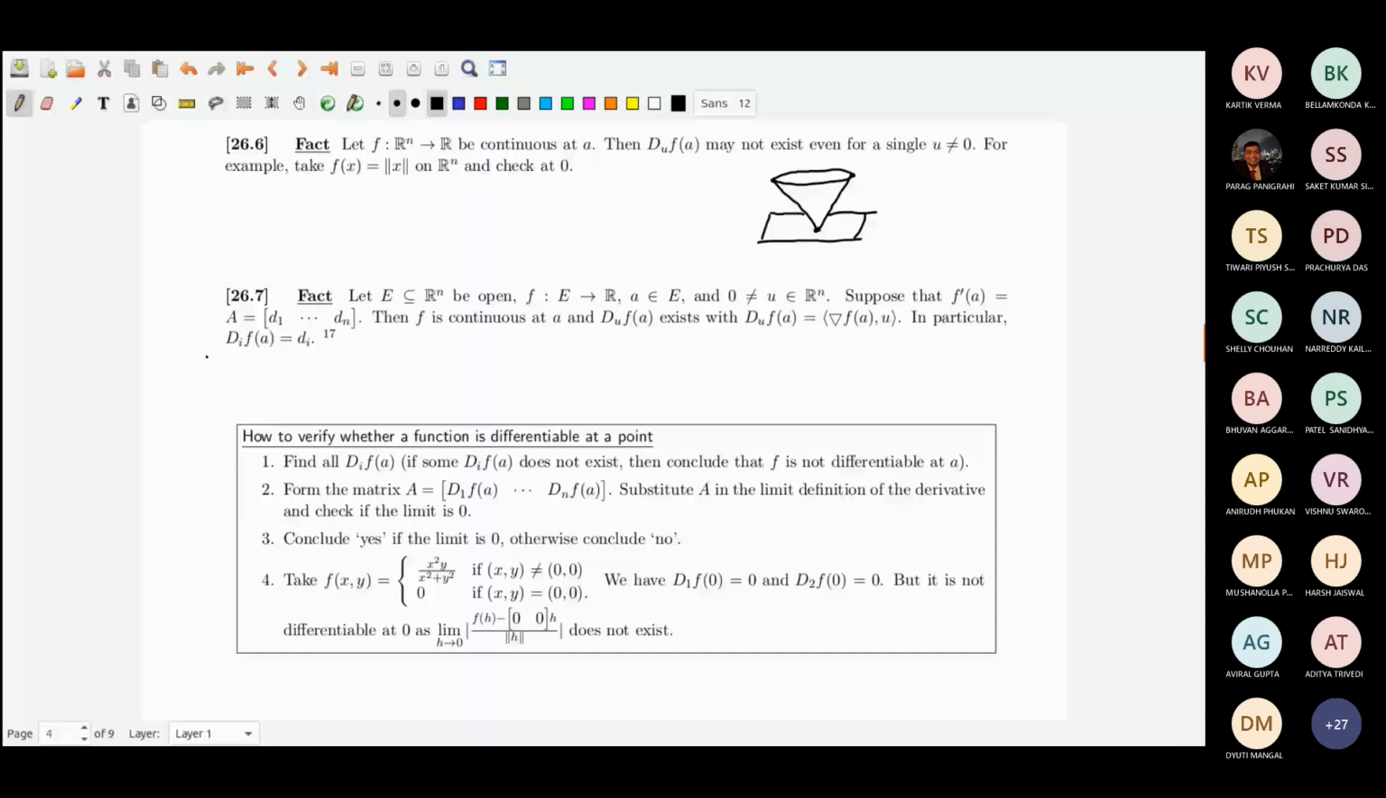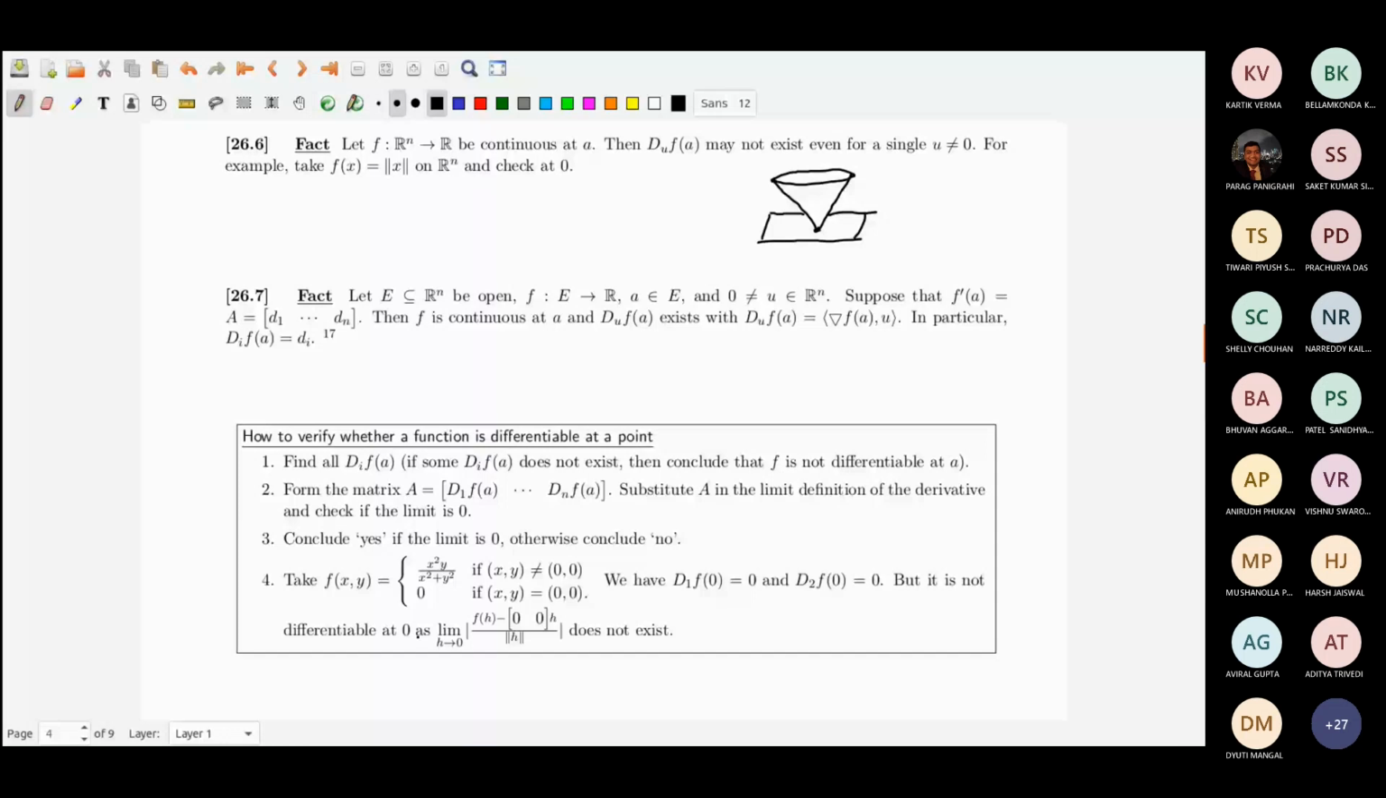And if some of them do not exist, then you say the function is not differentiable. If all of them exist, then you take capital A to be those elements, d1f(a), ..., dnf(a), all of them. And then you substitute it in the definition and check the limit is equal to 0. If the limit is equal to 0, then you say, yes, this is differentiable and this is the derivative. Otherwise, you conclude no. So for example, you take this function and then d1f(0,0), d2f(0,0), then we took the